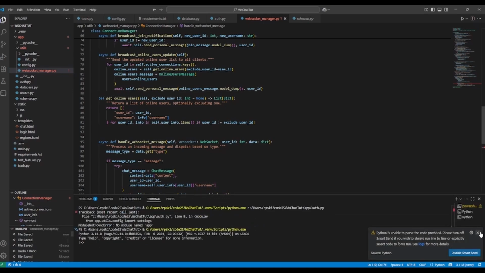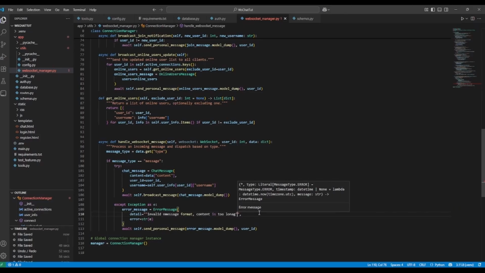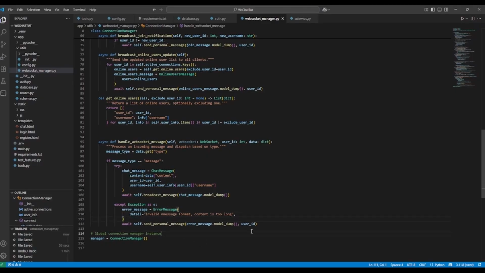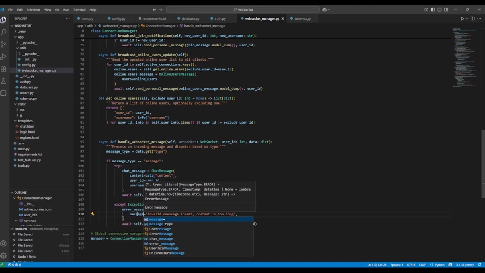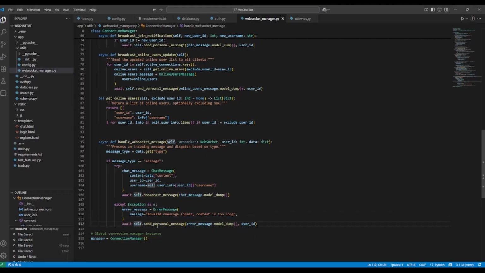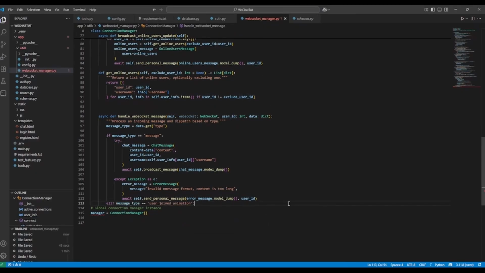And we should probably make that a correct string, spell things right. And then we don't need this, and that's the detail, right? No, that's the message. And then we will await the send personal message, error message model dump with the user ID, is correct.